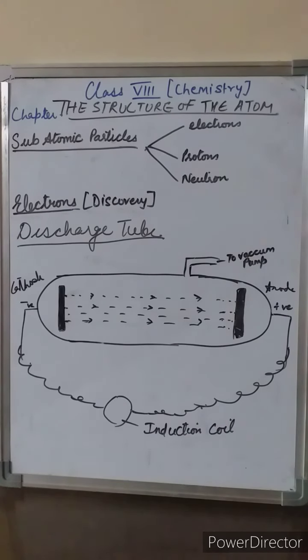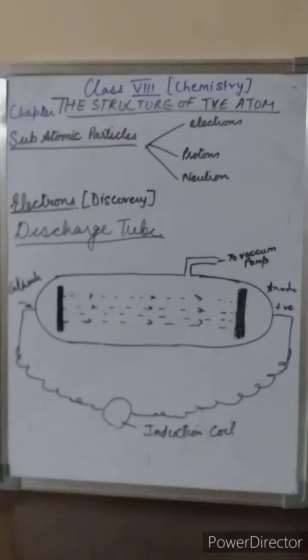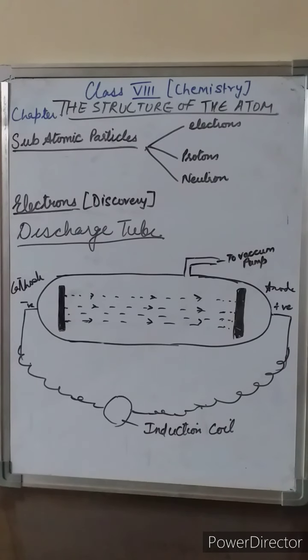Now students, when a high potential difference, meaning a high voltage, is applied across a gas taken in a discharge tube under a very low pressure, about 0.001 millimeter of mercury, some invisible rays are emitted from the cathode. These radiations move towards the anode, which glows, and the rays so produced from the cathode are known as cathode rays.